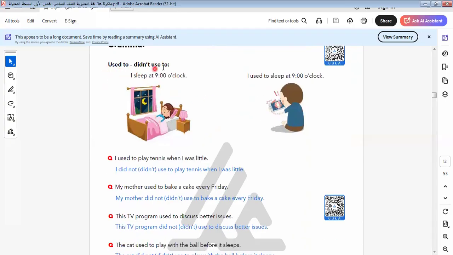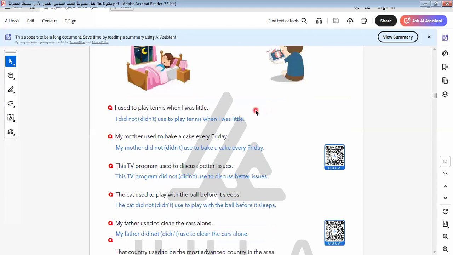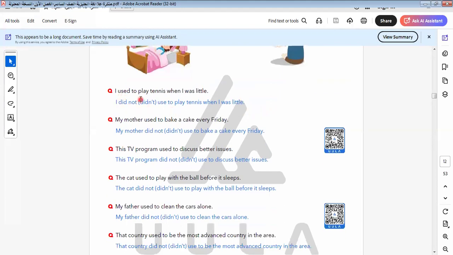Let's go to another one. Here is "used to" and "didn't use to." Here, what does "used to" express? It expresses an action in the past. I sleep at 9 o'clock. I used to sleep at 9 o'clock. Let's read it together. I used to play tennis when I was little. So here I talk about an action that I did in the past.